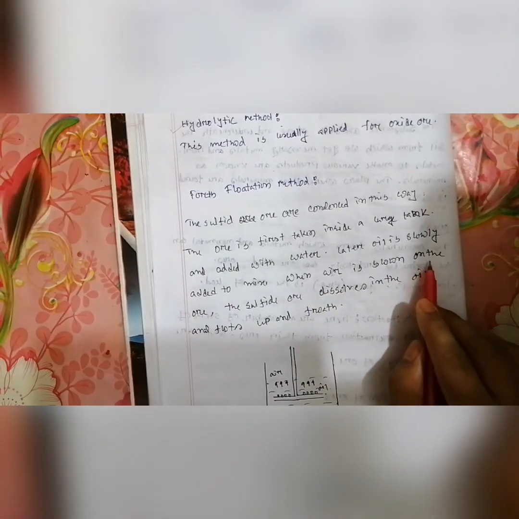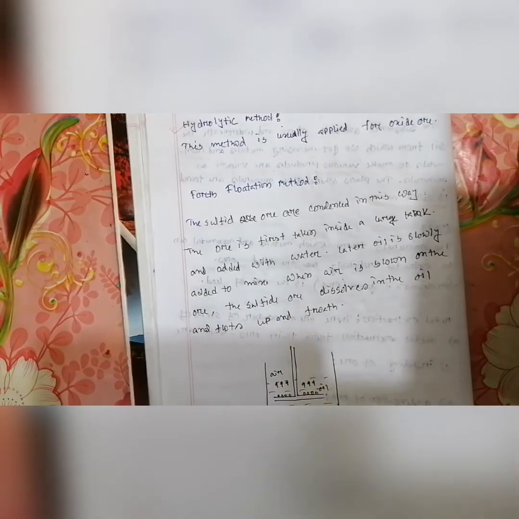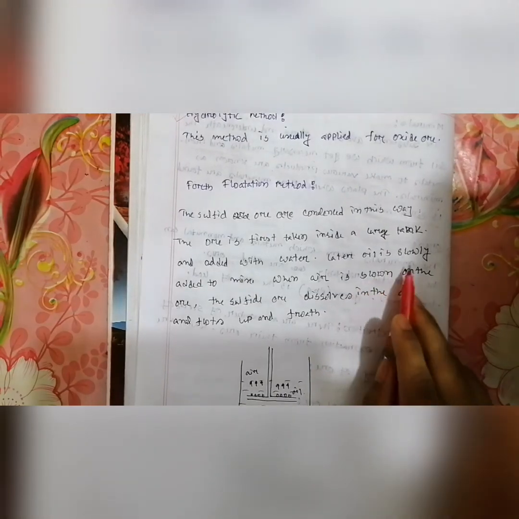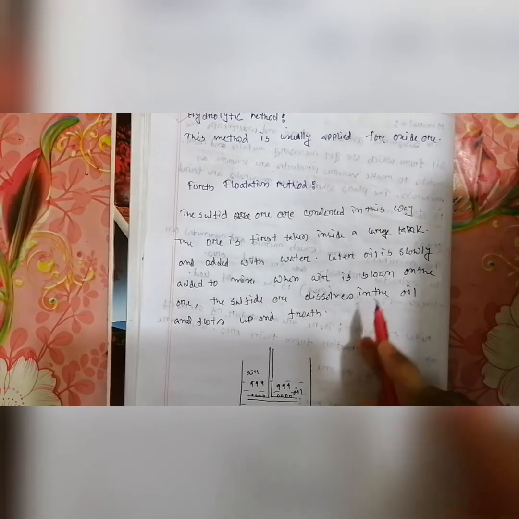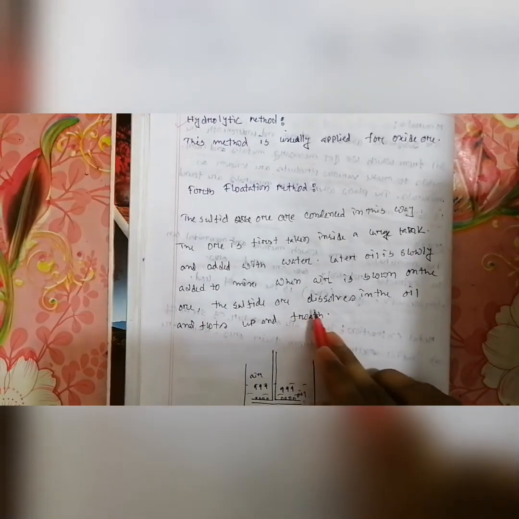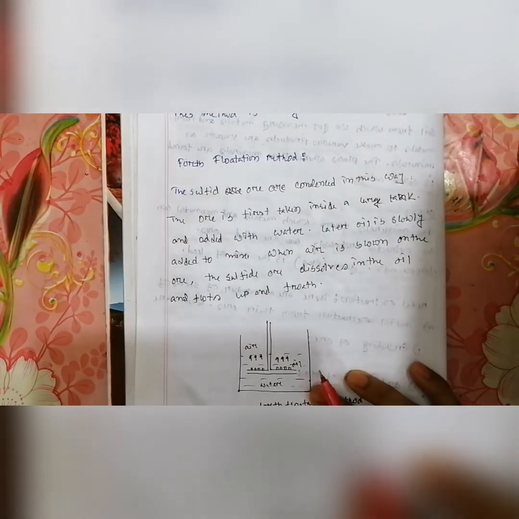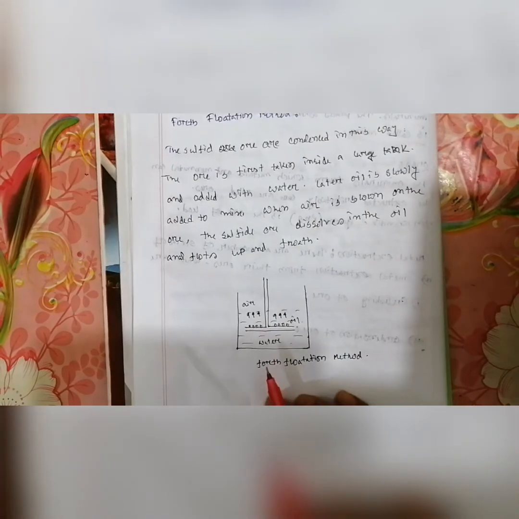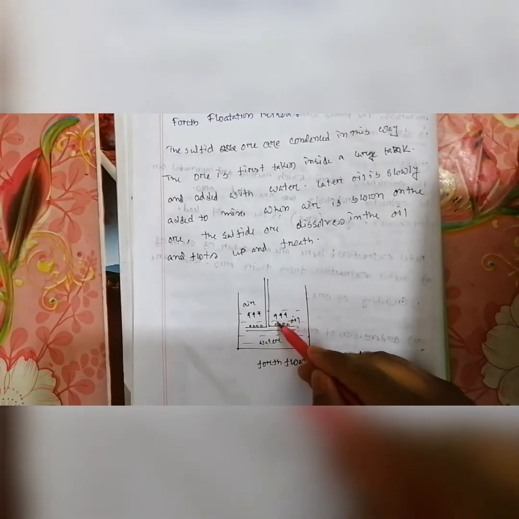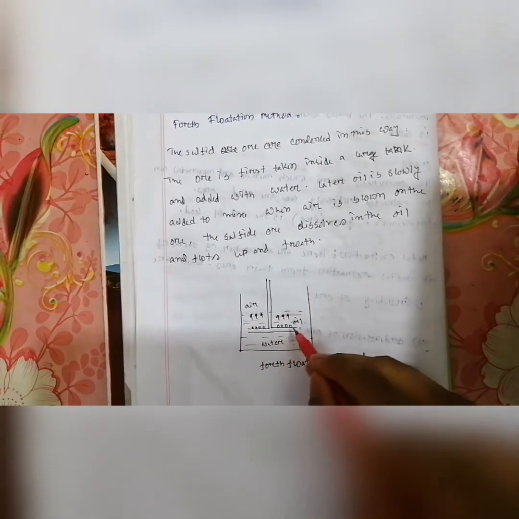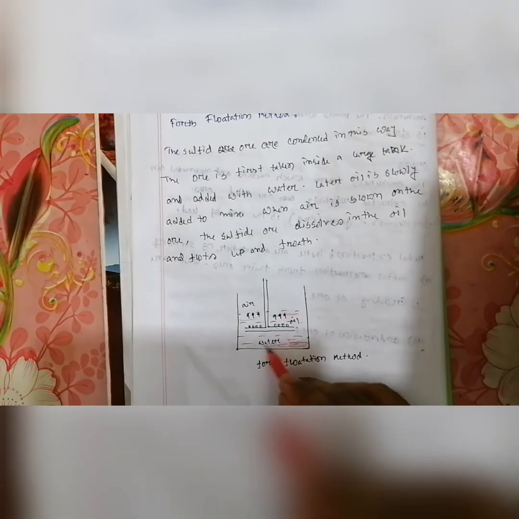When air is blown on the ore, the sulfide ore is dissolved in the oil and floats up in the froth. It's a simple figure of the froth flotation process. Here, air is blown up and here some oils are mixed, here some water. Impurities are on the lower side and on the upper side the sulfide ore is blown up.